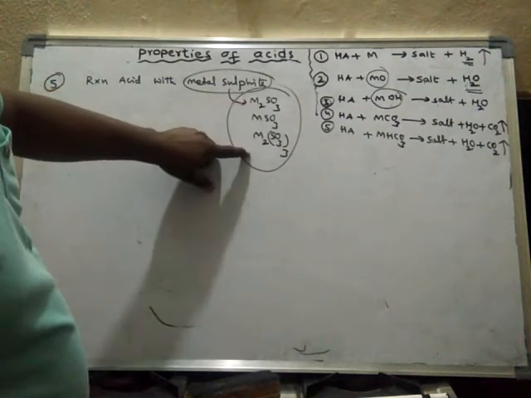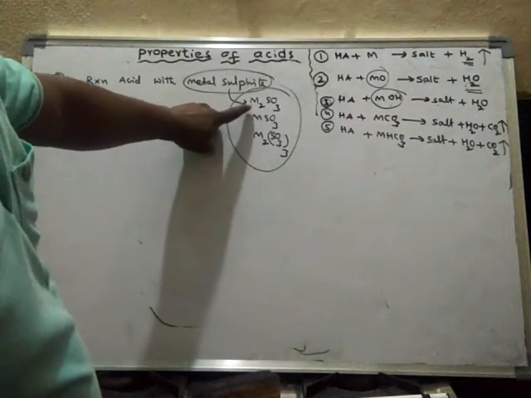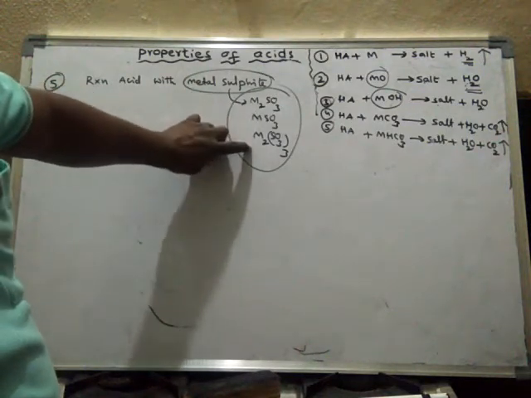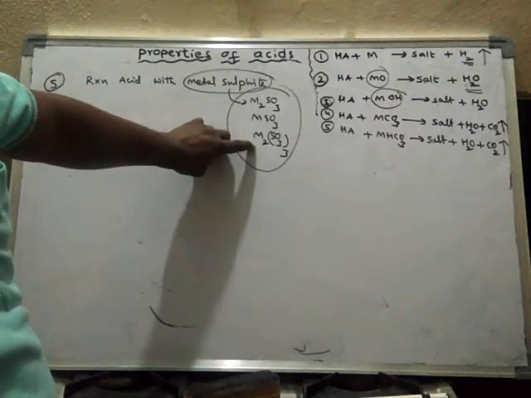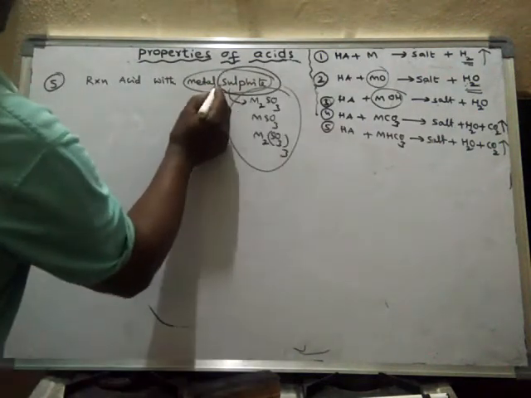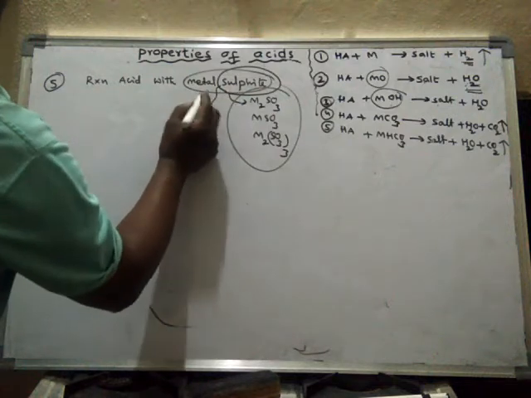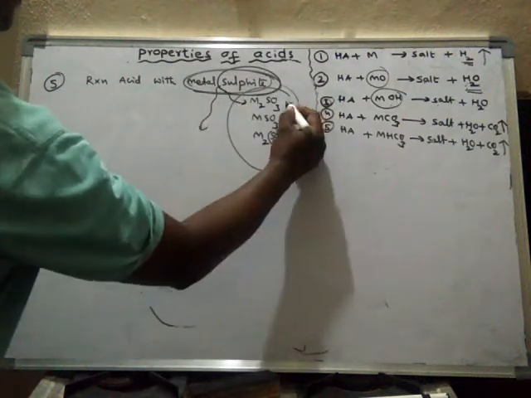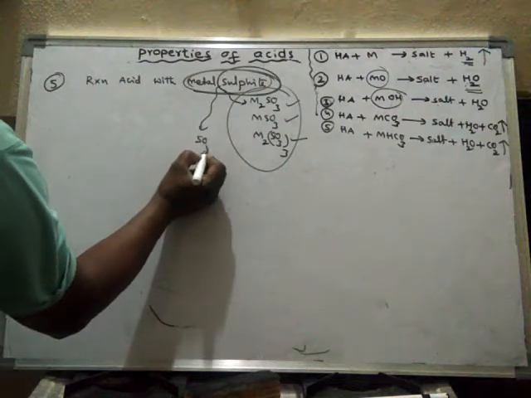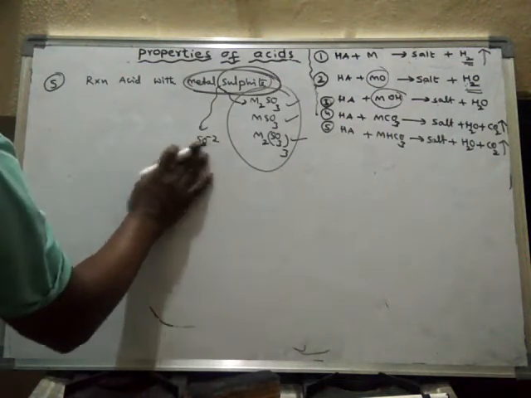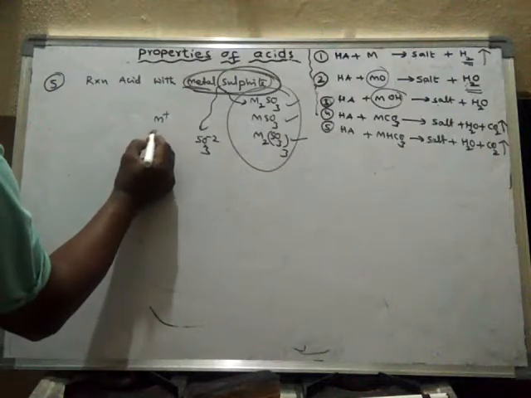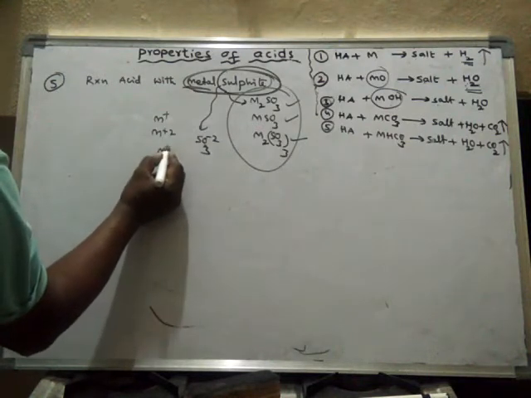These are all metal sulfides. It depends upon the valency of the metal, so the formula will be of three types. Sulfide means SO3 minus 2, and the metal may be of M plus, M plus 2 or M plus 3 type.